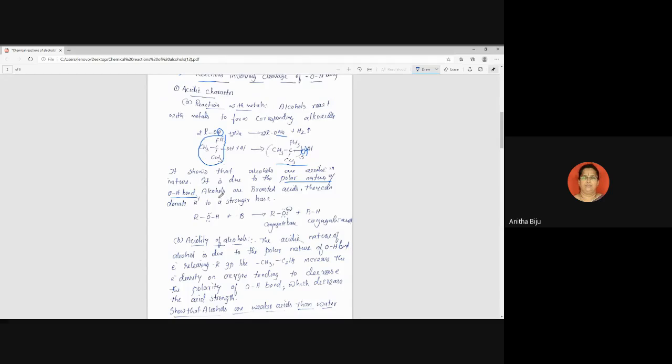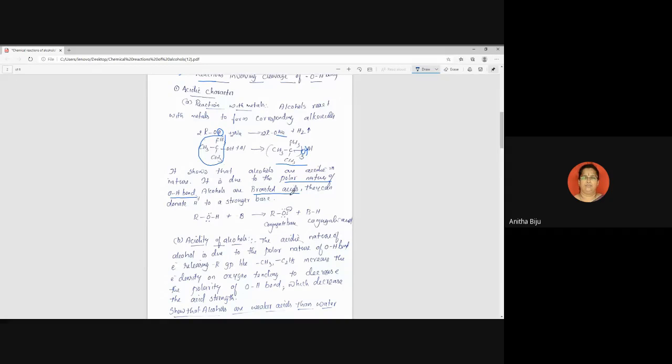Alcohols are Bronsted acids too. Maybe you can recall that alcohol does not show any litmus test, isn't it? When we show blue litmus to alcohol, it will not change into red. What is the reason behind that? Alcohols behave as acids, Bronsted acids.